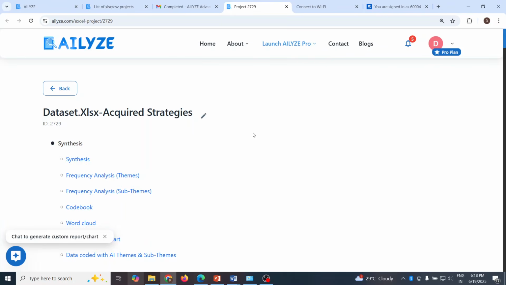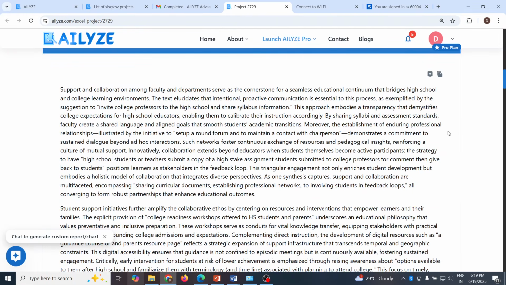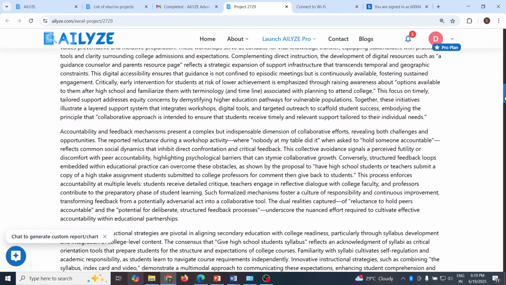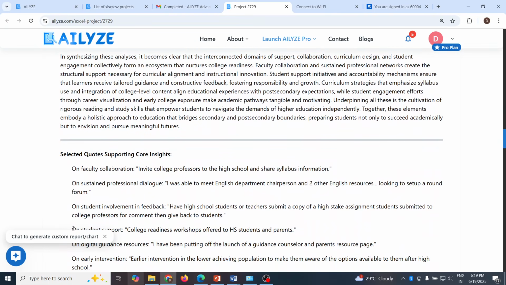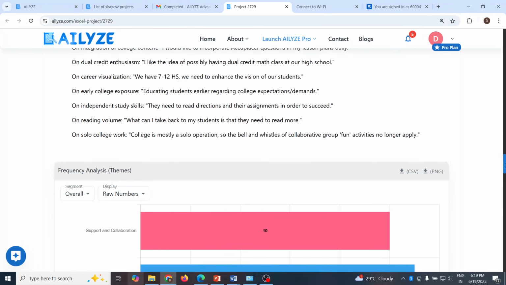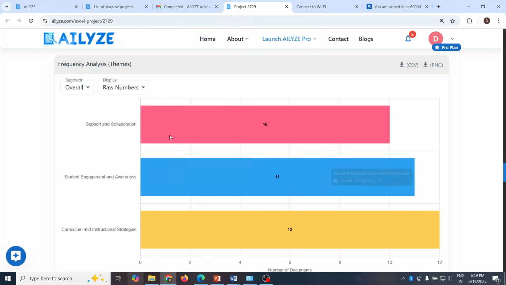So Ailyze generates a descriptive summary of the categorized data along with visual charts displaying the frequency of each subcategory. We can also review the raw data. Let's see one by one. First of all, see the synthesis. This was an Excel file, and see the synthesis which it has generated. Of course, we can also chat from here. So let's close it here. Selected codes supporting the core insights. This is done.